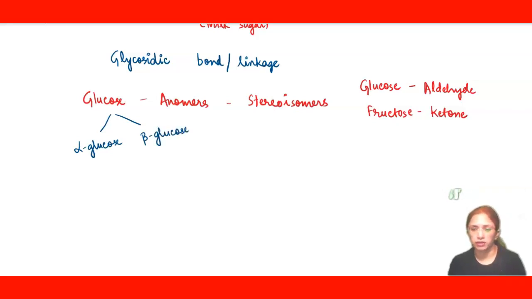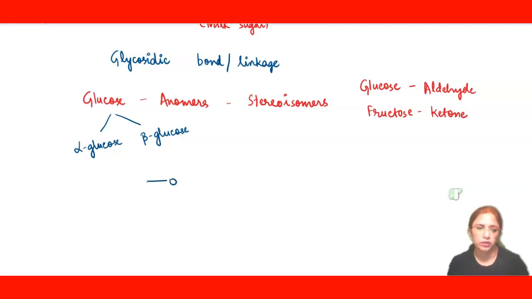This point about anomers is not given in NCERT, but every year a question is asked: which bond is present in starch, which bond is present in cellulose. So to answer such questions, we must know alpha and beta glucose.